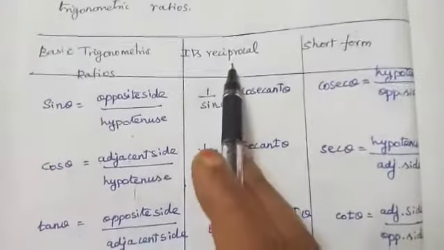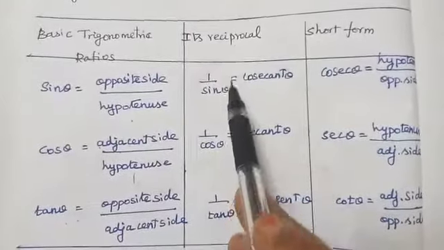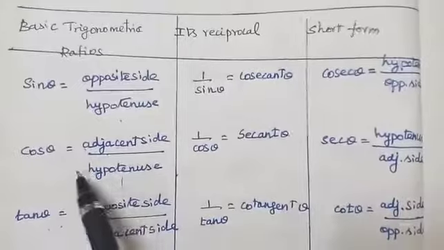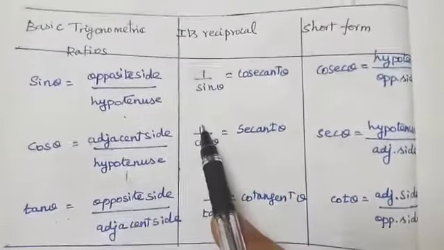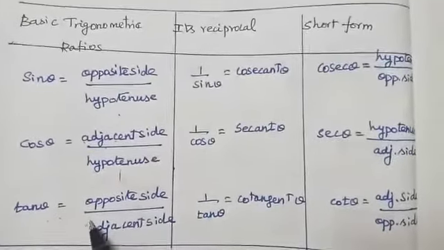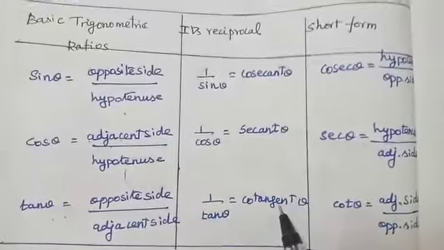Next, the reciprocals. Reciprocal means sin theta we write as 1 by sin theta, named as cosecant theta. Next, reciprocal of cos theta, 1 by cos theta, named as secant theta. Next tan theta, 1 by tan theta is equal to cotangent theta.